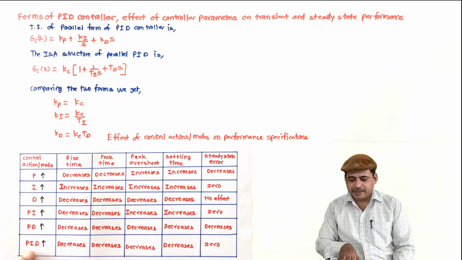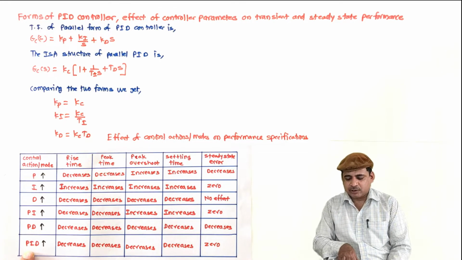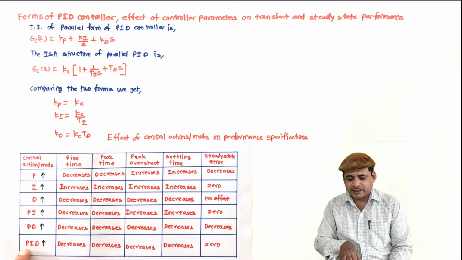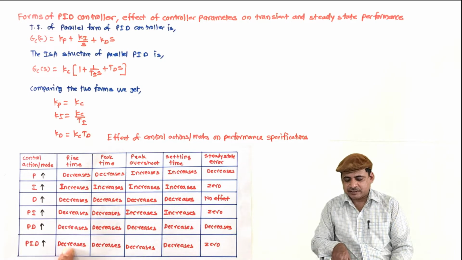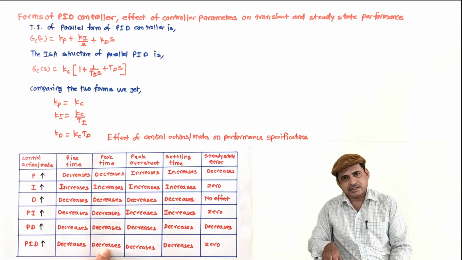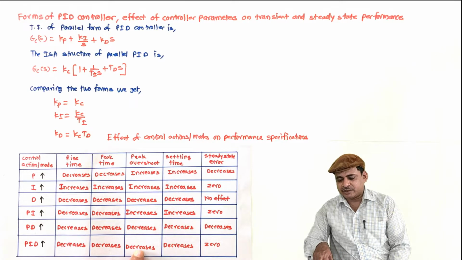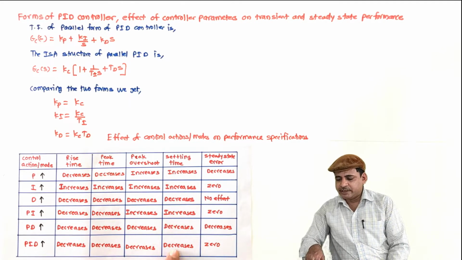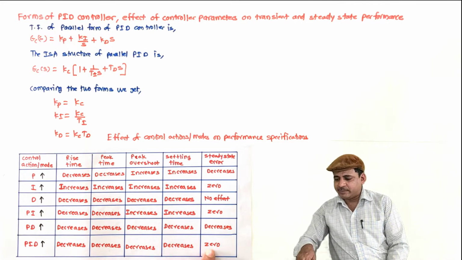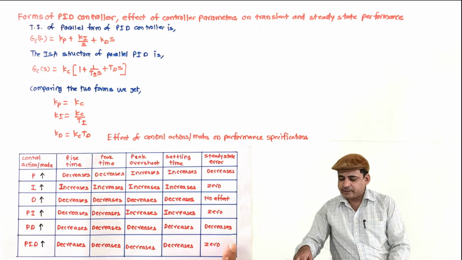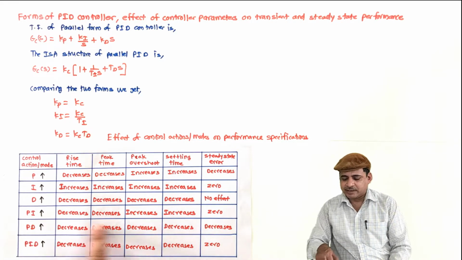Finally, the full mode, that is the PID controller. Here also both actions are included and P is increased. So it decreases rise time, it decreases peak time, it decreases overshoot, it decreases settling time, and it makes the steady state error 0. So it has all possible advantages.